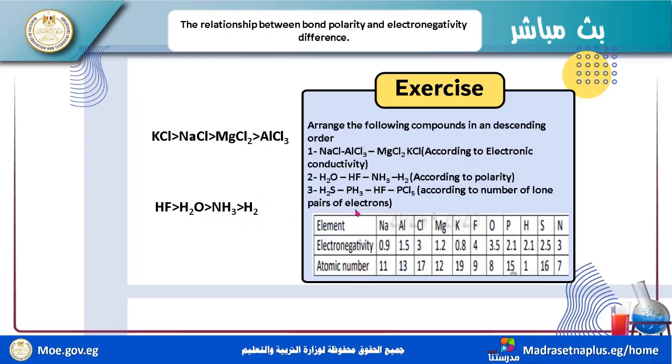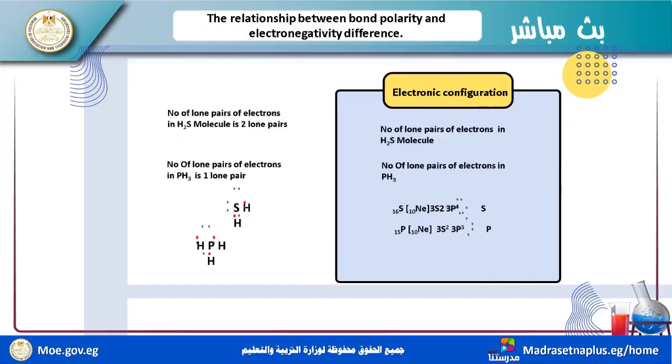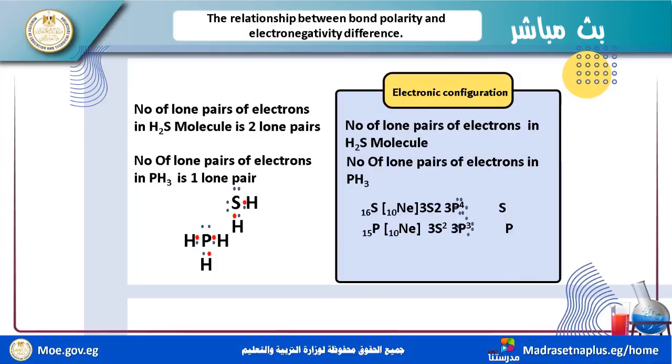Next: H2S, BH3, HF, PCl5 according to the number of lone pairs of electrons. This needs the electronic configuration of them.